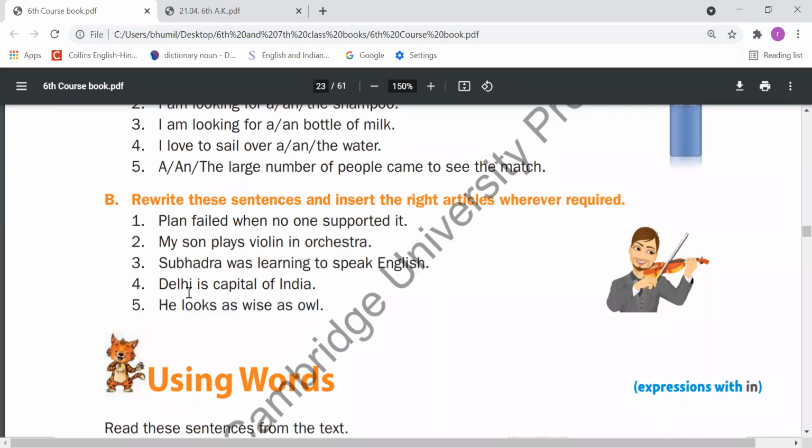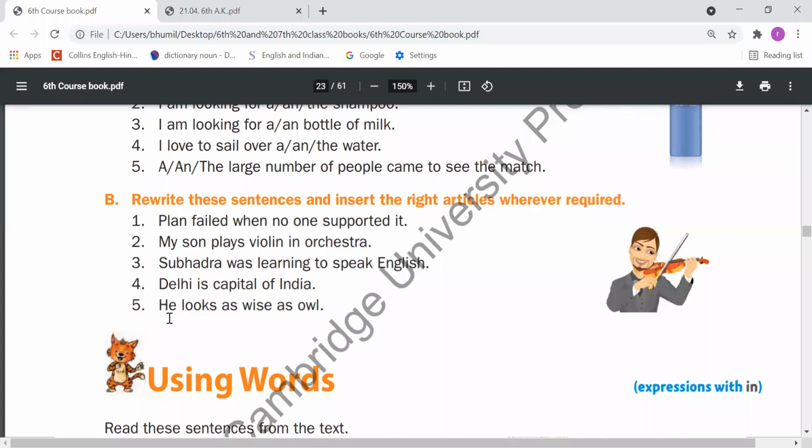Next, "Delhi is capital of India." So Delhi, India and capital, these three nouns are there. Delhi is a proper noun. India is also a proper noun. So there is no need to fill any article. With the capital, we can fill "the," because that is a specific capital. So Delhi is the capital of India. We have to fill "the" here after the word "is."